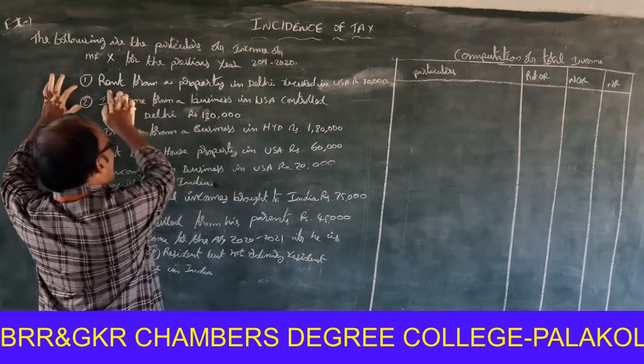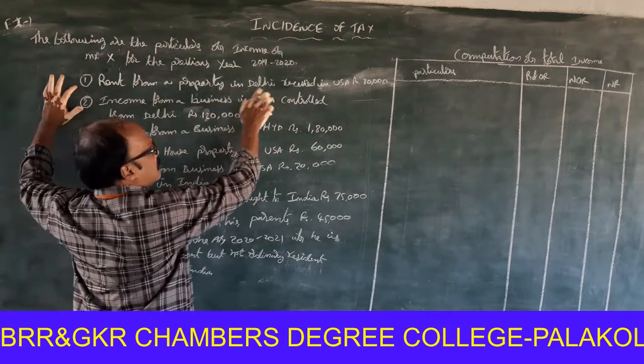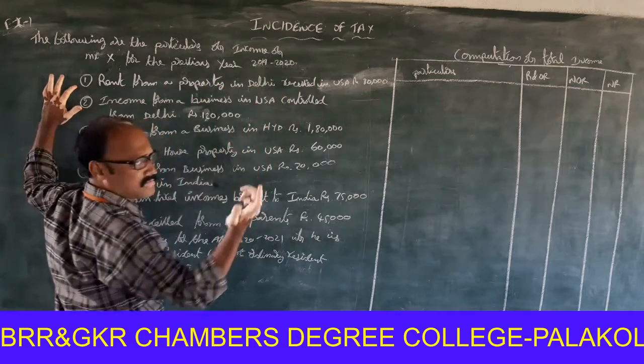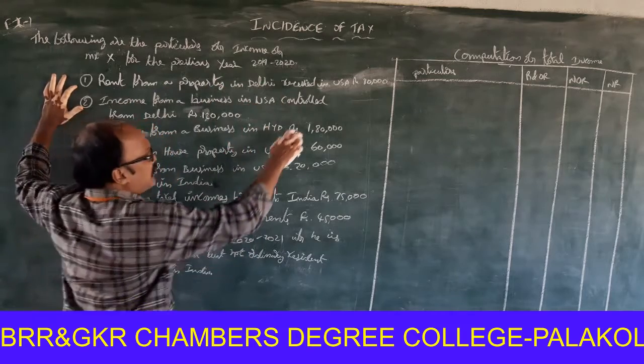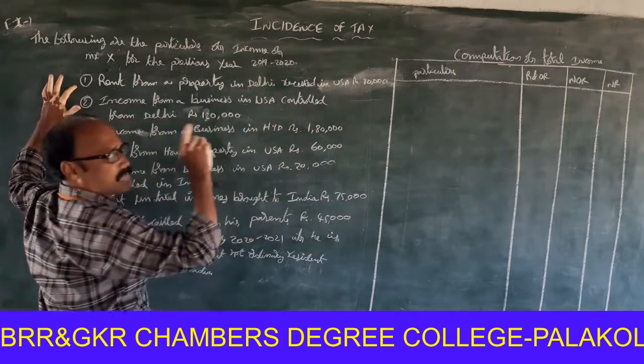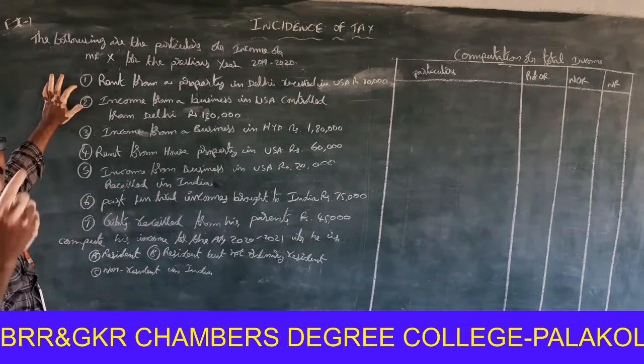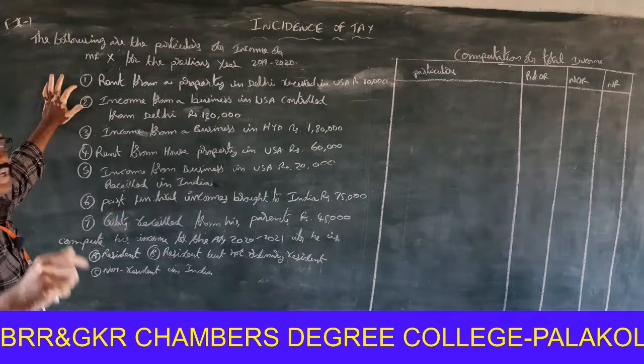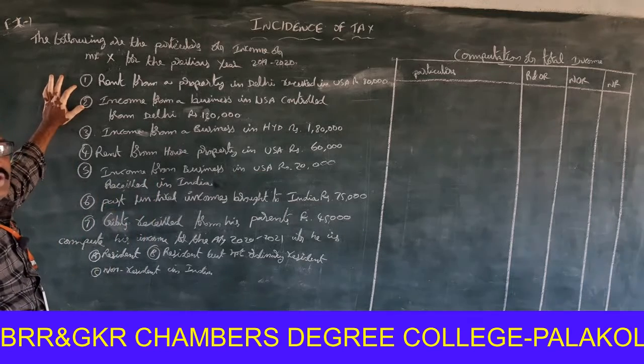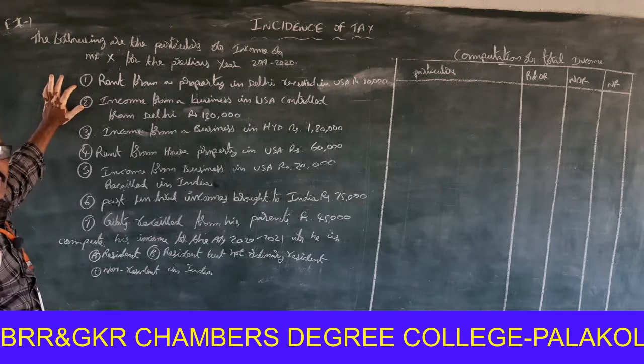Delhi is located in India, received in USA. That is the meaning. This is Indian income. Indian income is taxable for resident, resident but not ordinary resident and non-resident.